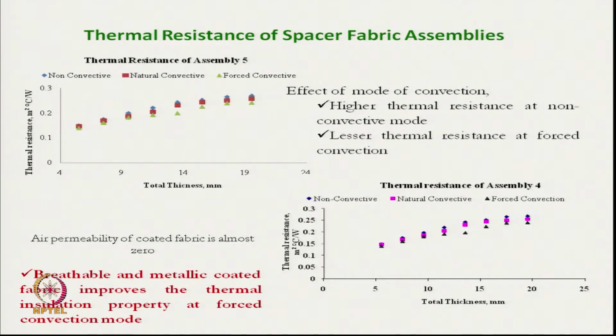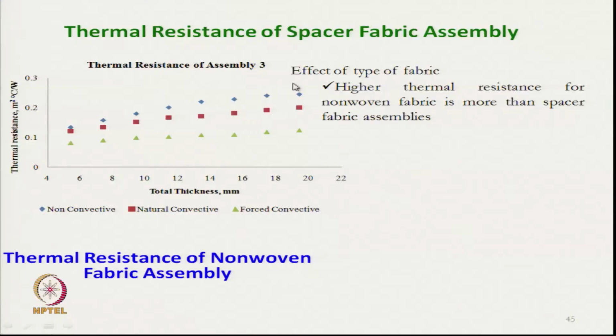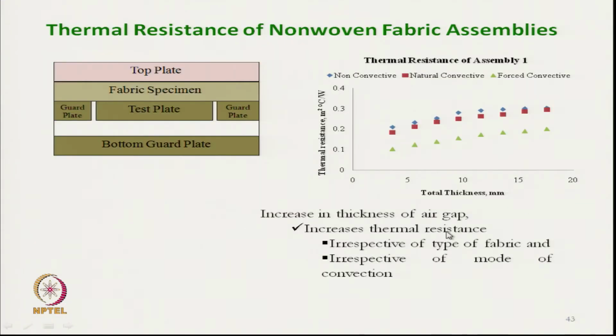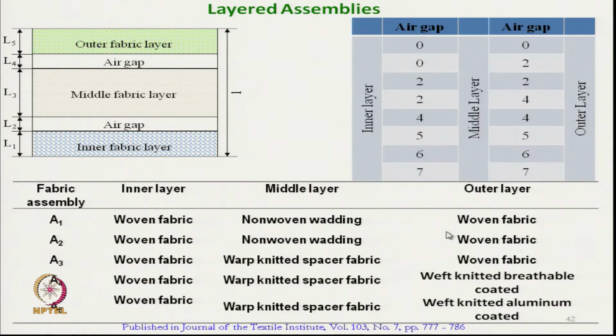which shows that in case of windy condition we must use coated or laminated outer layer fabric just to reduce the forced convection. Now, fabric assembly 3, if we see, go back to earlier, this is the fabric assembly 3 and fabric assembly 1. If we compare these two, everything remains same, only the middle layer was a warp knitted spacer fabric, and in fabric 1 it was non-woven wadding.